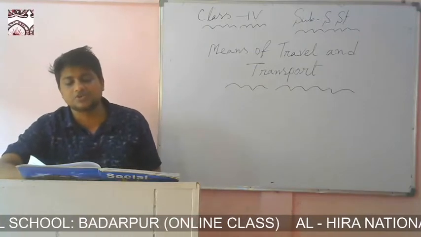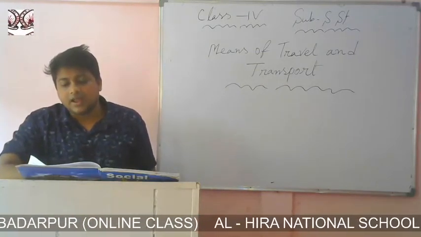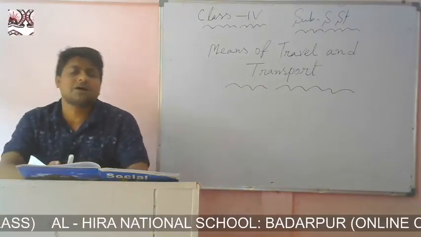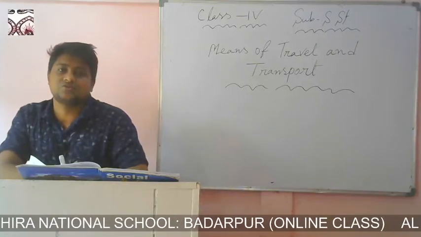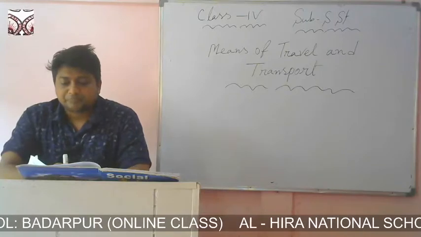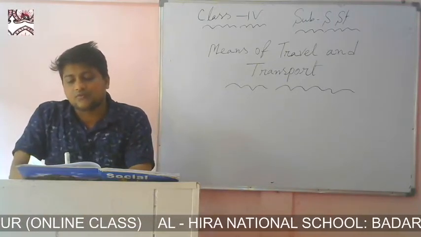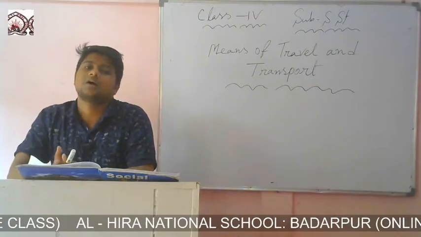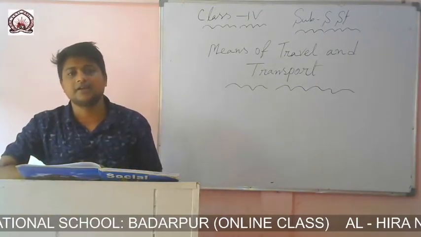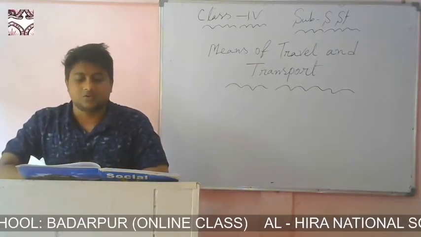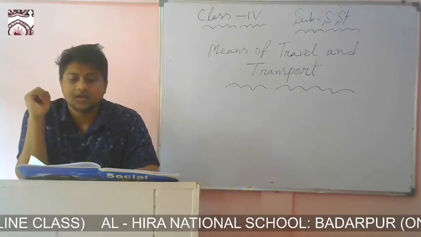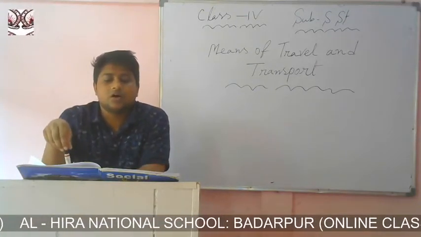Pakka roads are mostly in urban areas, cities and towns, where heavy vehicles need metal and tar roads to ply on. You can see pakka roads everywhere. Pakka roads provide a means of fast and comfortable travel, and all kinds of modern vehicles ply on them. So these are basically the two types of roads we can see in India. Okay, this is about road transport.